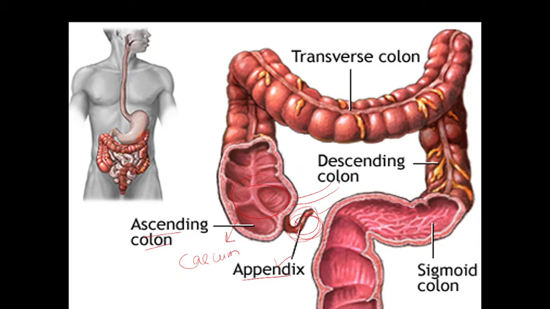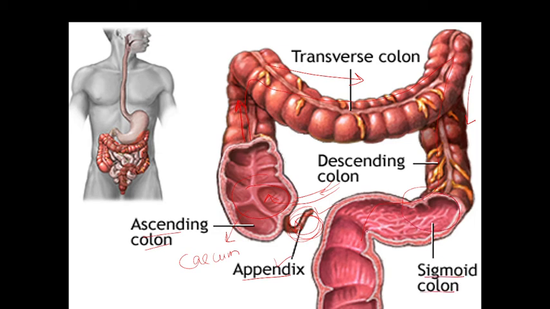The food from the ileum after the digestion, which contains a large amount of water, salts and undigested material, passes into the cecum, and from the cecum it passes into the colon. This whole part is called colon. And the colon consists of four parts. One is the ascending colon because it ascends. This is called transverse colon due to its position, and this is called descending colon. And then the last part of the colon is the sigmoid colon.